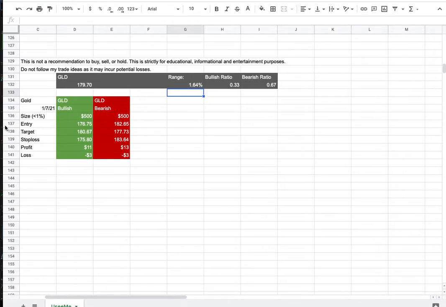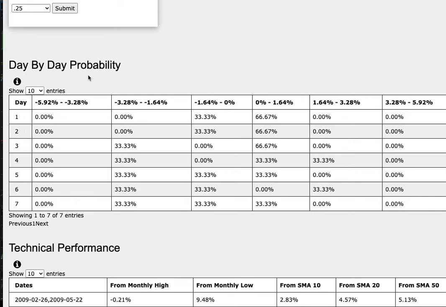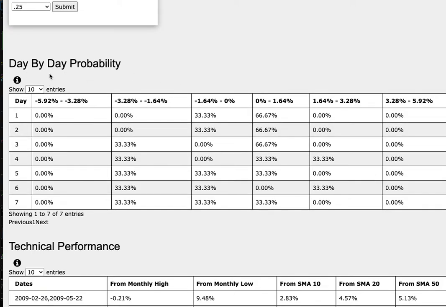So how did I develop these trade ideas? It all comes from the day-by-day probability model, which is available in the link below. So do check it out.